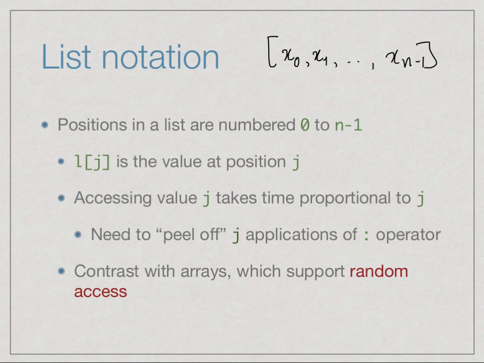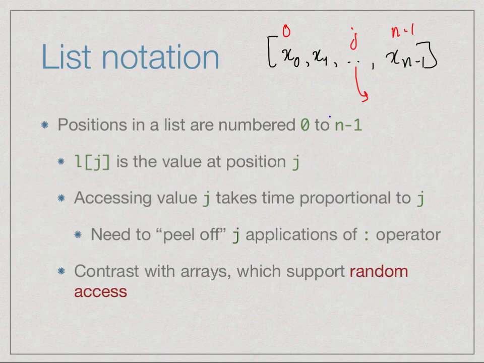So Haskell gives us an expression which looks like an array access with a square bracket to access the jth position. The jth position, remember, will be the j plus 1th value because the positions start from 0. So if this is position j, then L[j] will give me the value at that position.